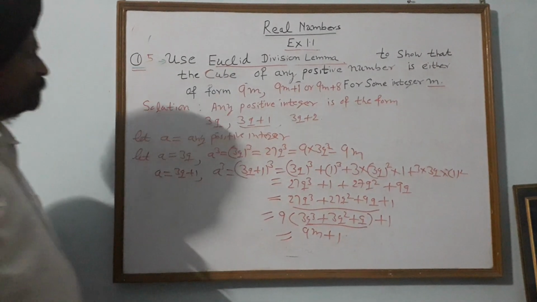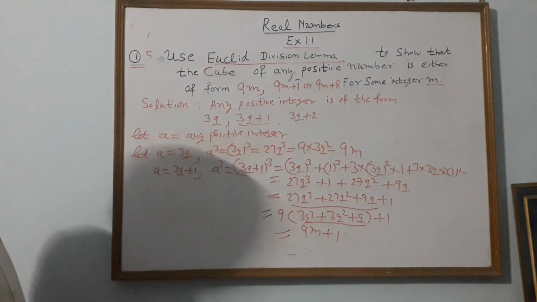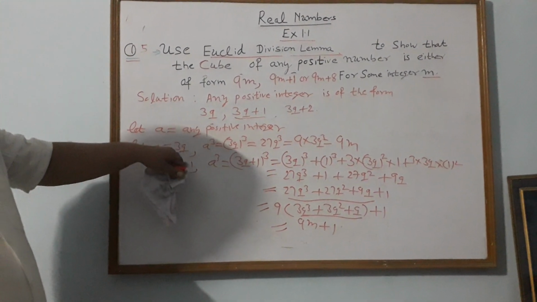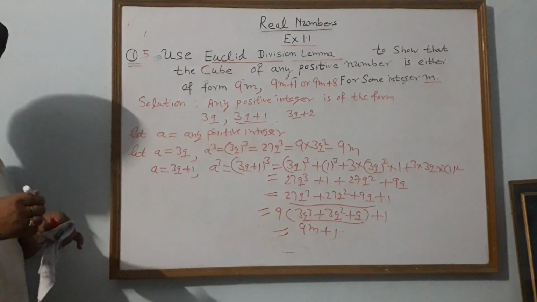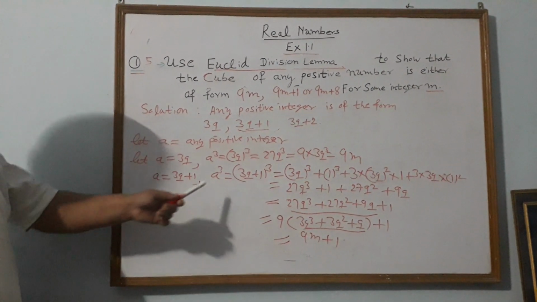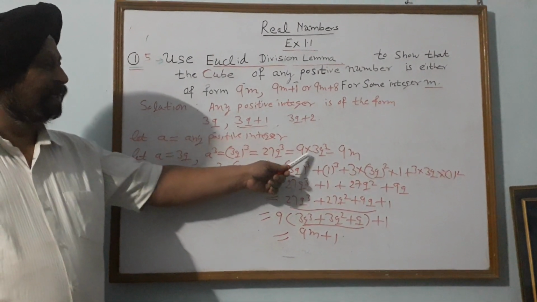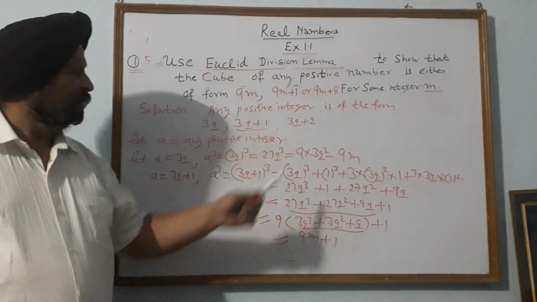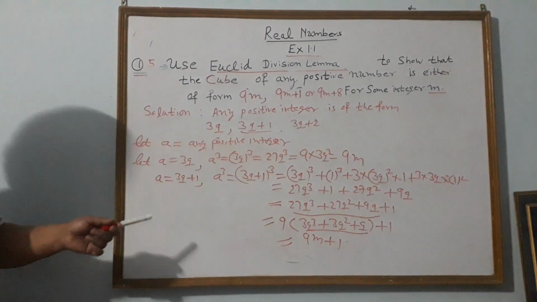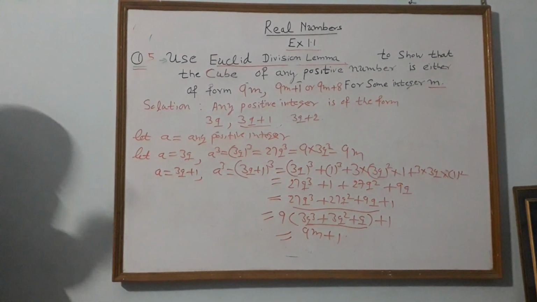So what is its form? 9m plus 1 form. So the possible values of our a: if we have taken a equal to 3q, then a cube is equal to (3q) cube, which is 27q cube. It is of the form 9 into 3q cube, that is, form 9m. If we take a equal to 3q plus 1, then a cube is equal to (3q plus 1) whole cube.